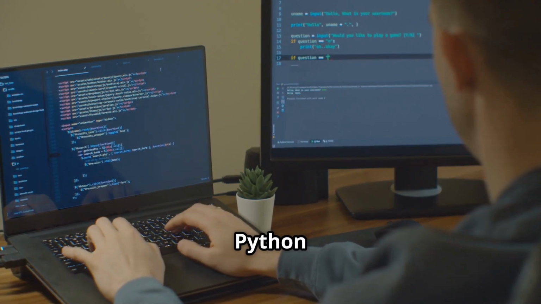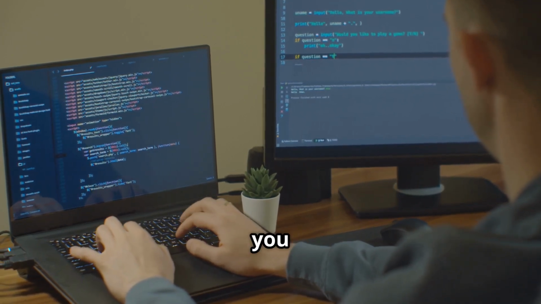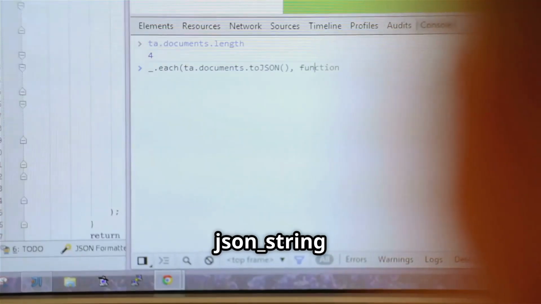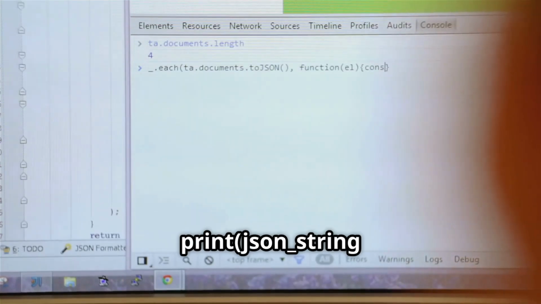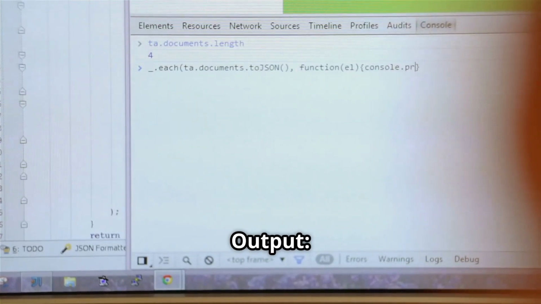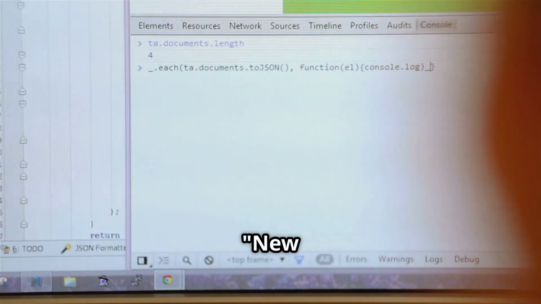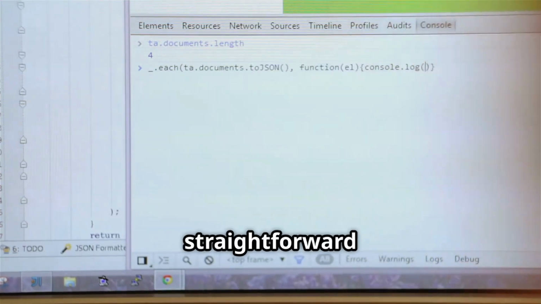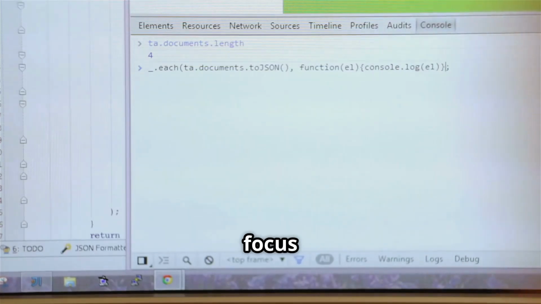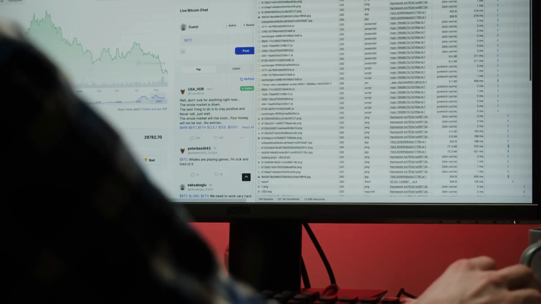Similarly, to convert a Python dictionary back into a JSON string, you would use the function JSON_string = JSON.dumps(Python_dict), print(JSON_string), with output: name, Alice, age, 30, city, New York. With these tools, handling JSON data in Python becomes straightforward and efficient, allowing you to focus on building robust applications.